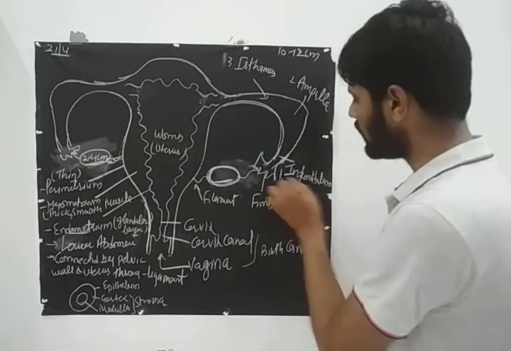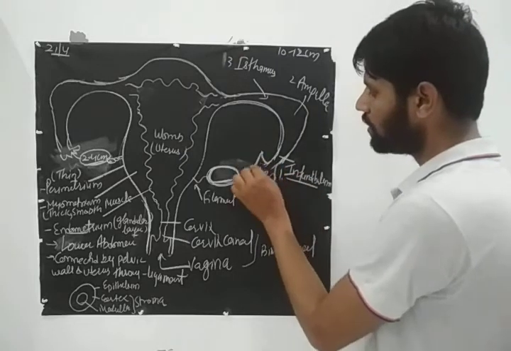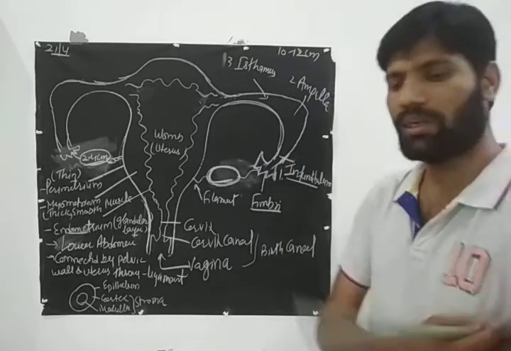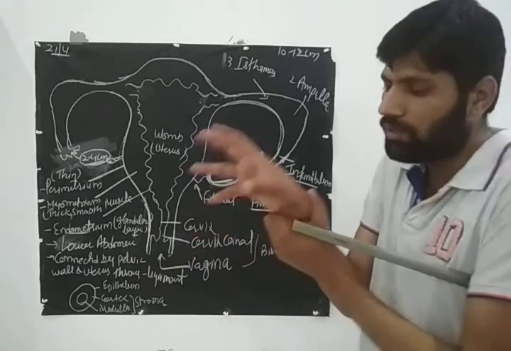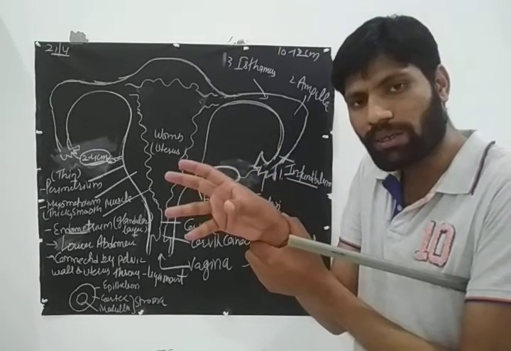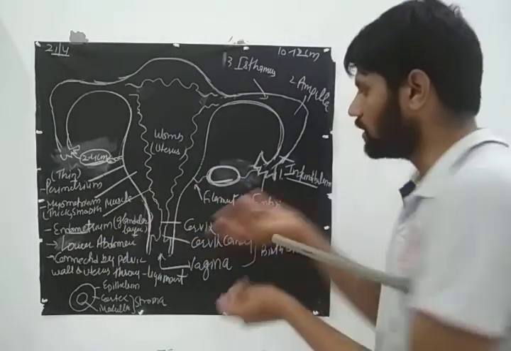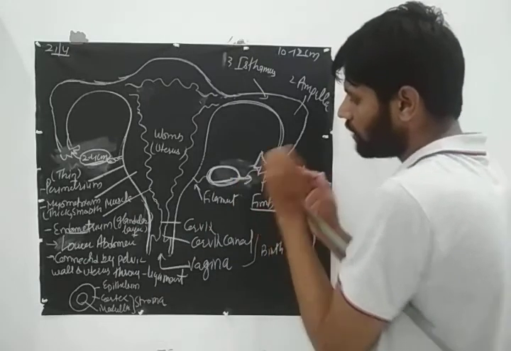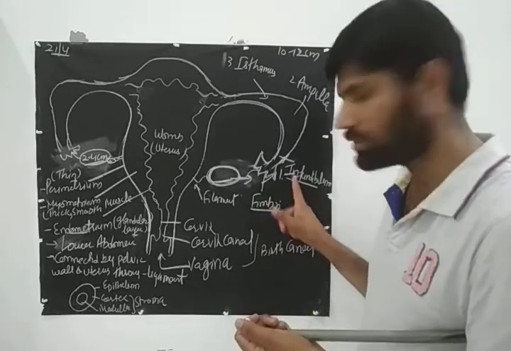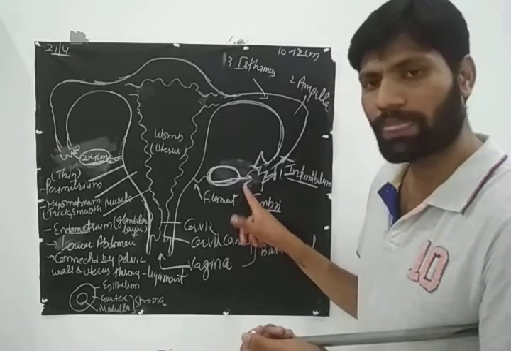So the first part of this fallopian tube is known as the infundibulum. The infundibulum has some finger-like projections known as fimbriae. Now what will they do? The fimbriae will receive the egg from the ovary. So the infundibulum is the first part. The anterior part of the infundibulum has the fimbriae, finger-like projections which receive the egg from the ovary.